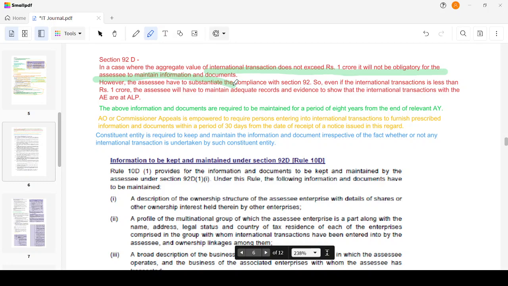There's some other principle which states that for any transaction with the associated enterprise, I have to maintain proper records and documents to substantiate that this is in accordance with the ALP principles. So let's break it into two.